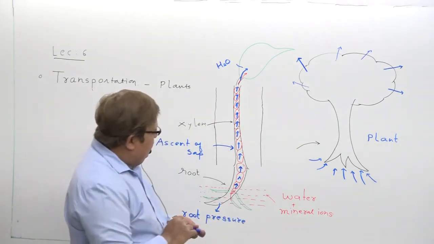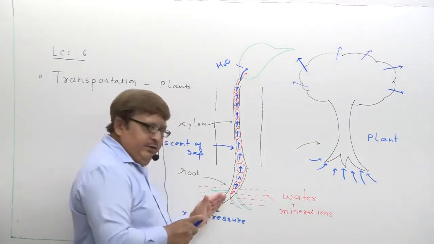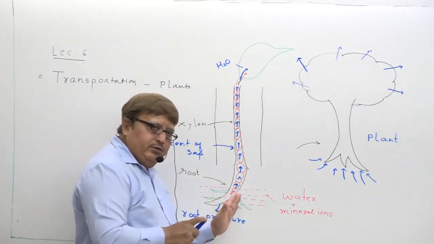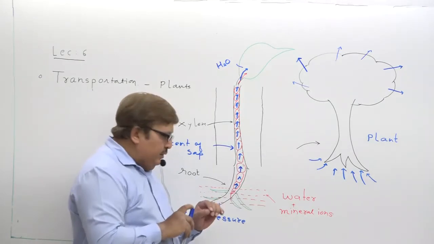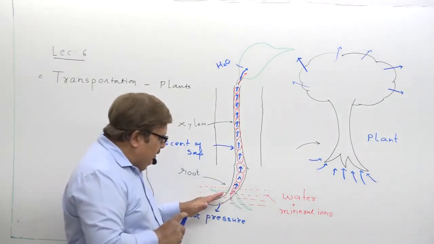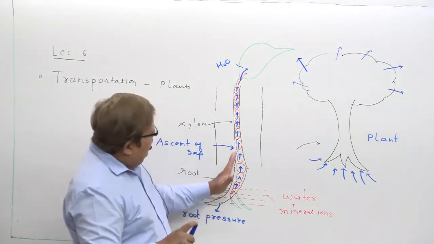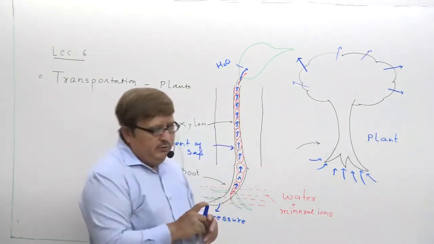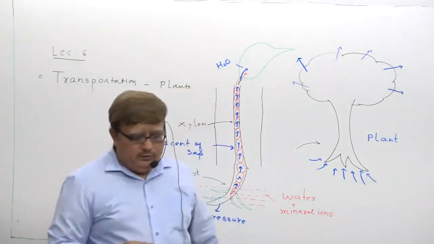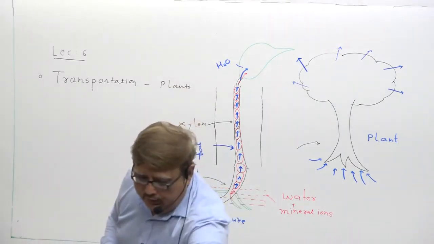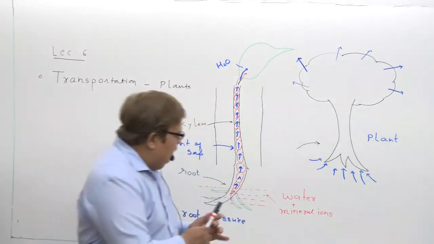Actually what happens? Constant entry of water into the root will ensure that the water constantly diffuses to the neighboring cell and forms a continuous passage of water. Now my dear student, try to understand one very important thing.